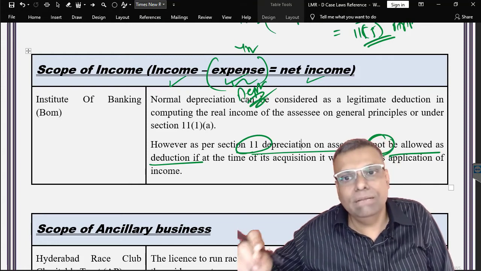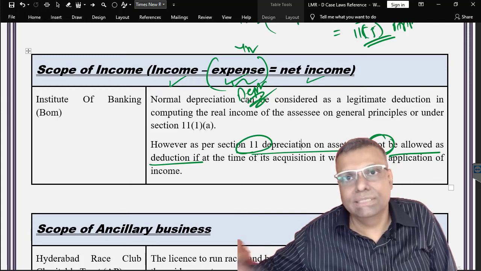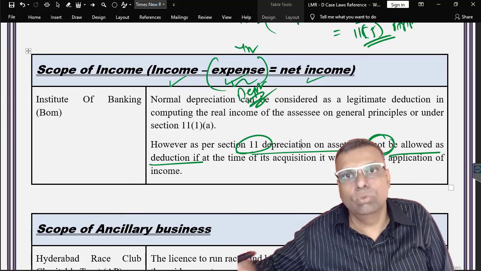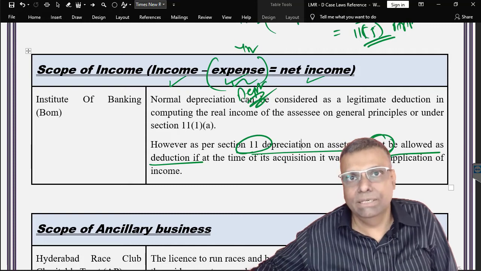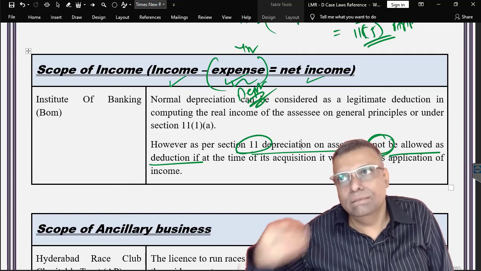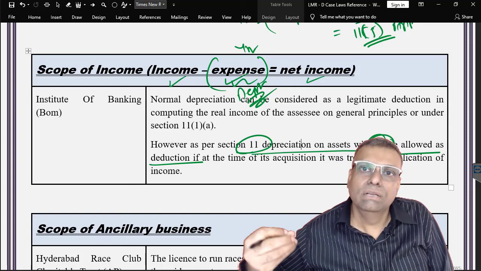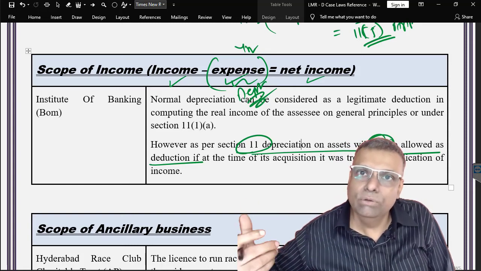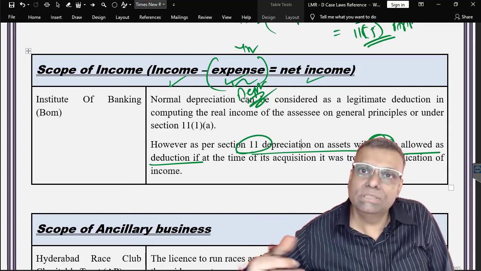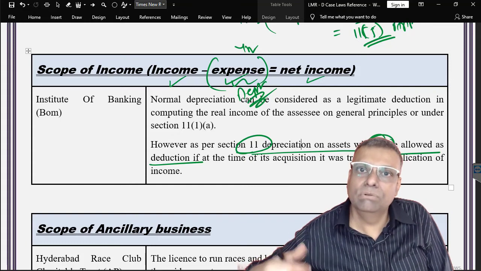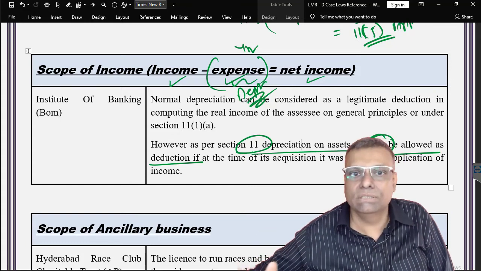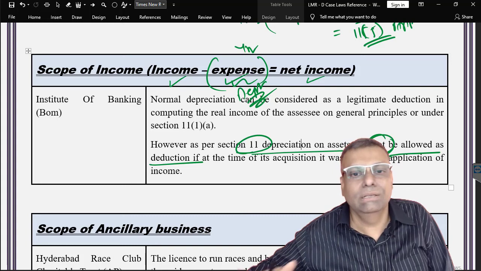So when you acquired it, you treated it as an application. That means the application logically goes down to reduce the taxable income. Logically, the thinking is that in the year of its acquisition it fully reduced the income, and therefore depreciation on those assets would further reduce the income in subsequent years. So that is not to be given in this situation.